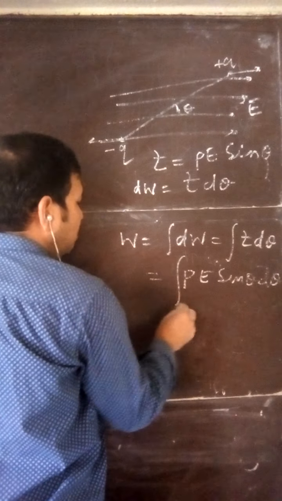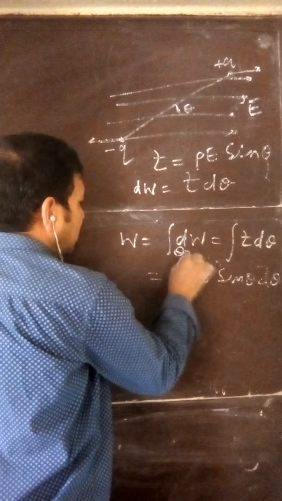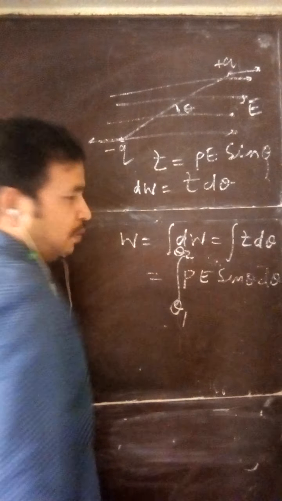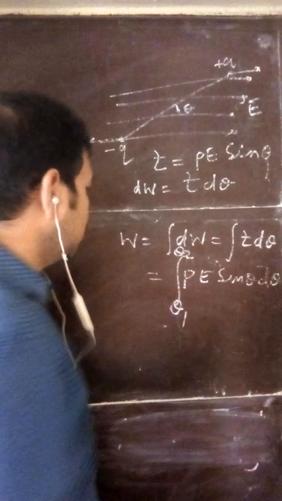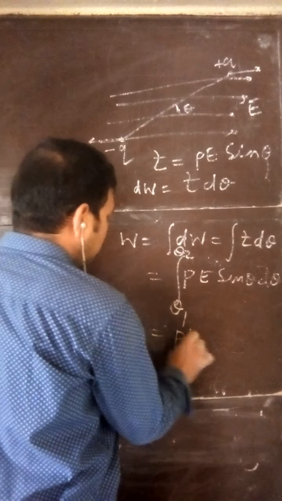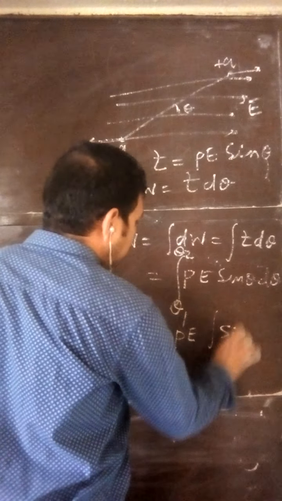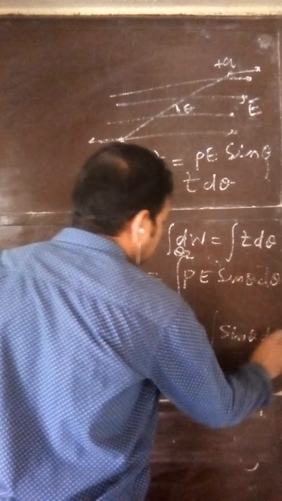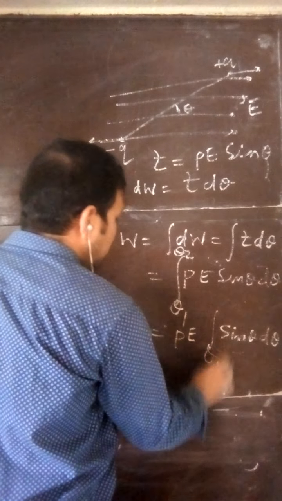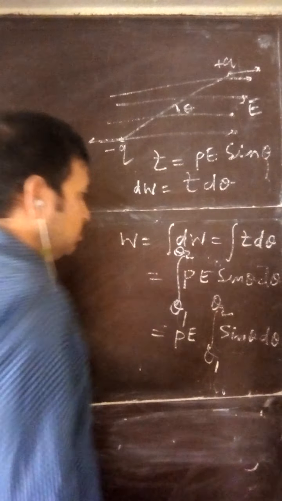Suppose I am moving it from theta 1 to theta 2. Why? Because this is the only variable. P and E are constant, so you can take them out. Integral of sin theta d theta from theta 1 to theta 2. Note it down.